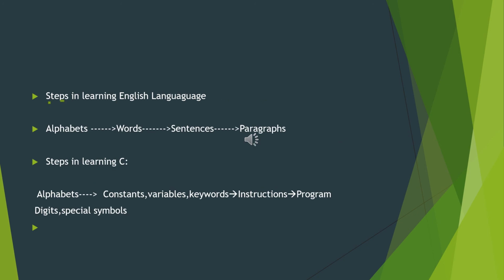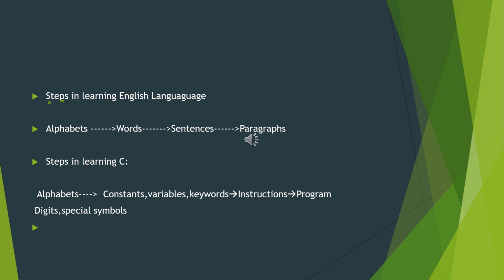In general, to learn the English language, first we need to learn the alphabets. Later on, how to write words, small words. Later on, how to frame sentences. After that, a combination of sentences forms paragraphs. The same thing applies here. In the C programming language, first we have to learn the alphabets, capital A to Z as well as small a to z.